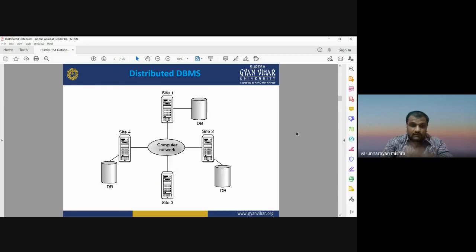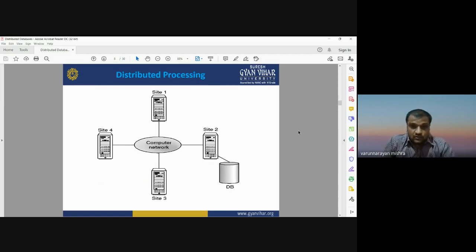So this is the way in which distributed database management system works for storing, sharing, and accessing the database over different computer networks. This is the distributed processing. In the same way, the database is stored at different locations like site 1, site 2, site 3, site 4, and all are connected with each other using some computer network or internet.